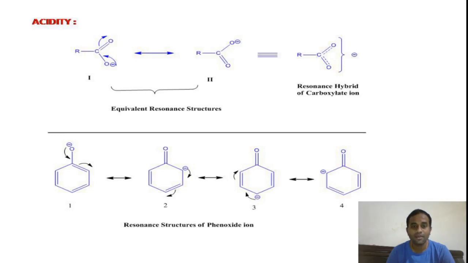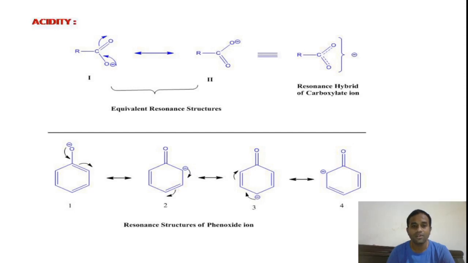Whereas in the carboxylate anion, the first and second structures have the same bond connections: carbon attached to an alkyl group, one C double bond O, and one CO minus, and the second resonance structure has the same connections. If the connections are the same, the resonance structures are called equivalent resonance structures.